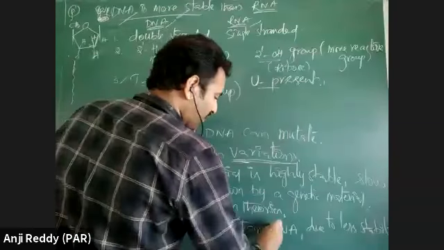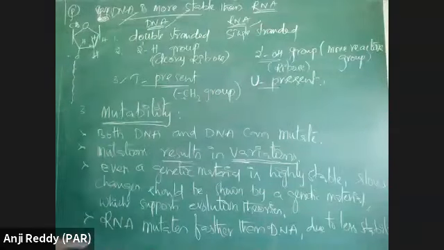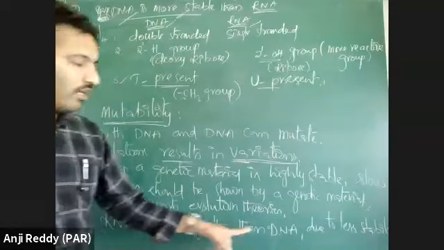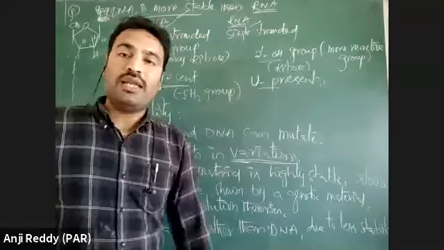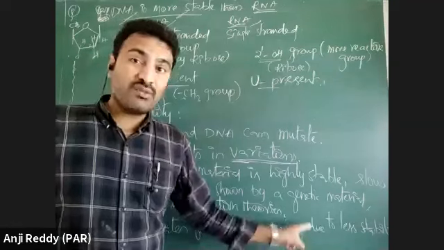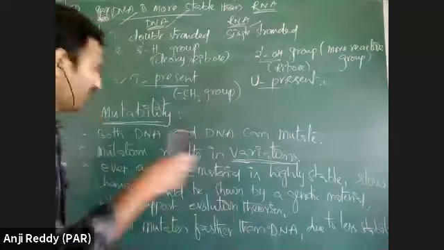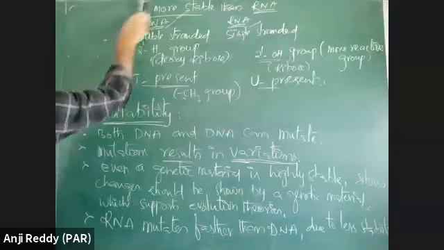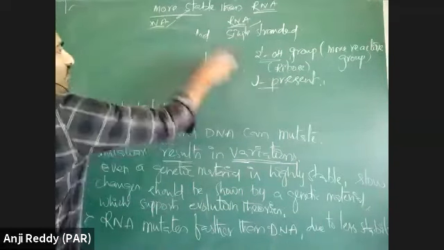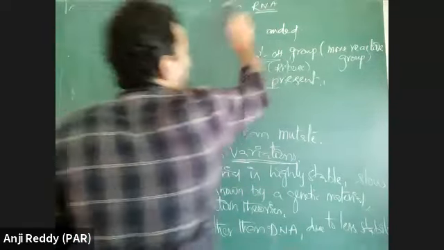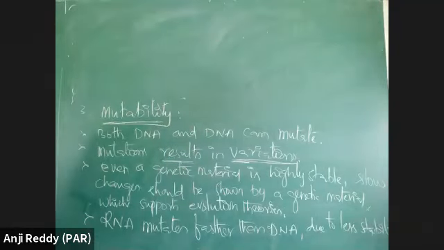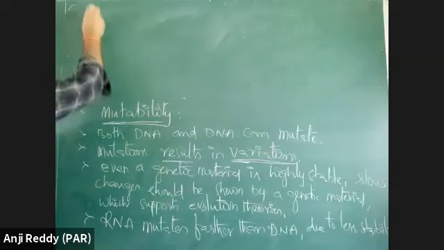RNA mutates faster than DNA due to less stability. As mutations are taking place, I will explain one important thing. RNA mutates faster than DNA molecule, right?